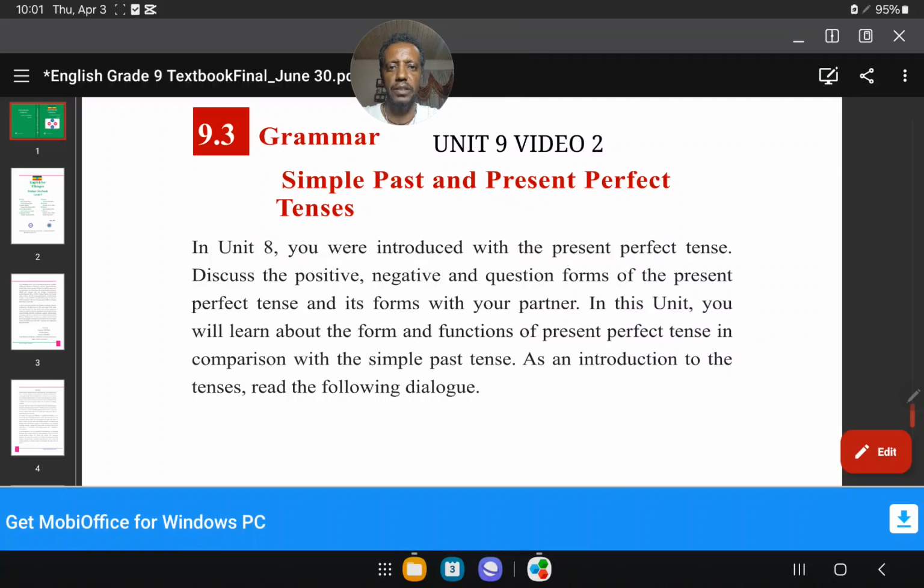Today, we'll see Unit 9 Video 2. That is the simple past and the present perfect tense. I think you have been introduced to these pointers in Unit 8. Here in this video, we'll discuss them in detail. Are you ready, students?